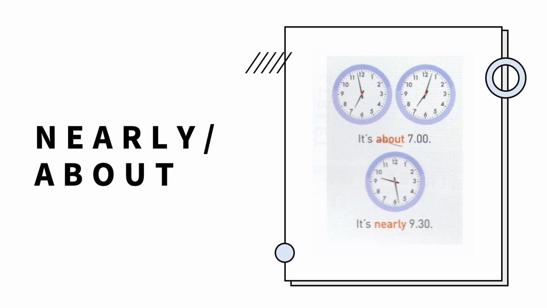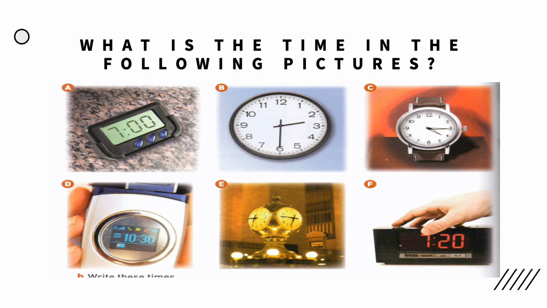Okay, now going here, what is the time in the following pictures? Okay, so here please stop the video, write down the time, and then come back and we will do it together. Okay, now in picture A, what time is it here?